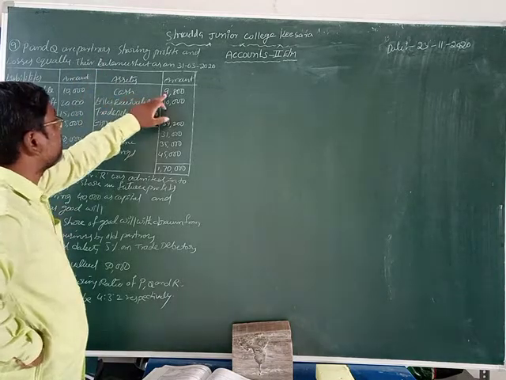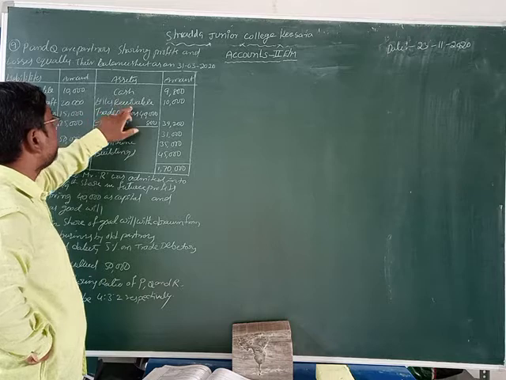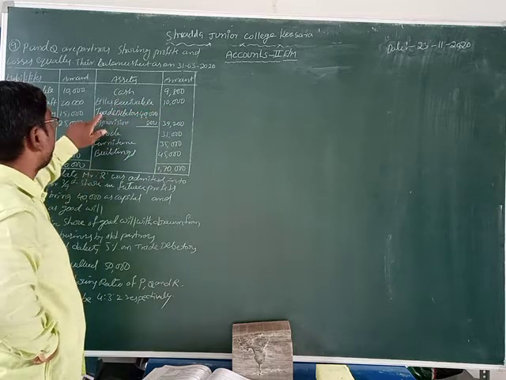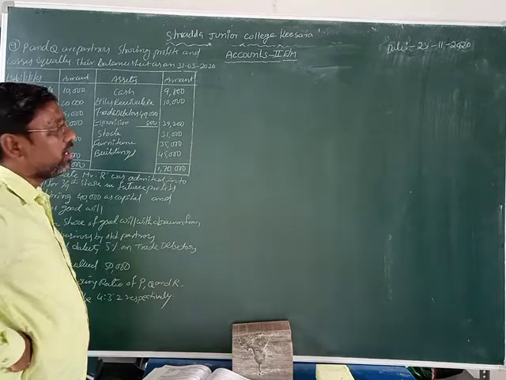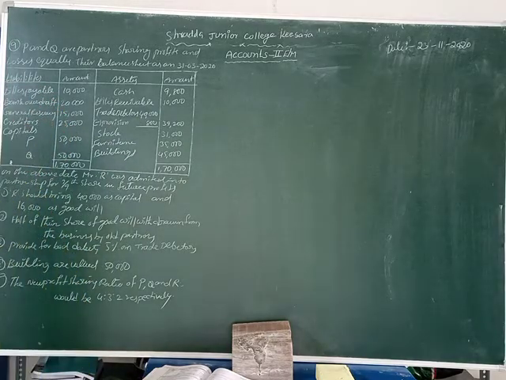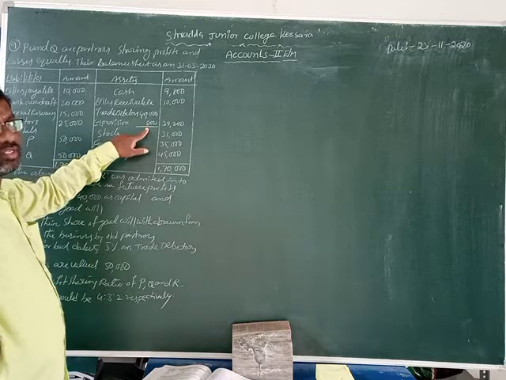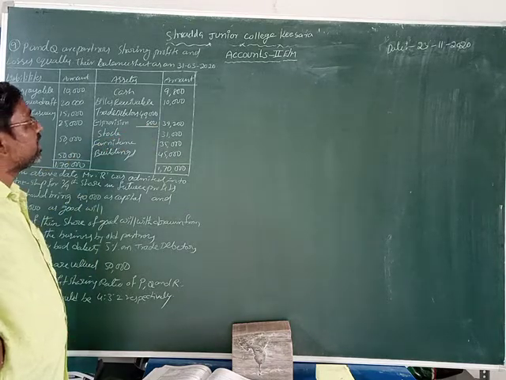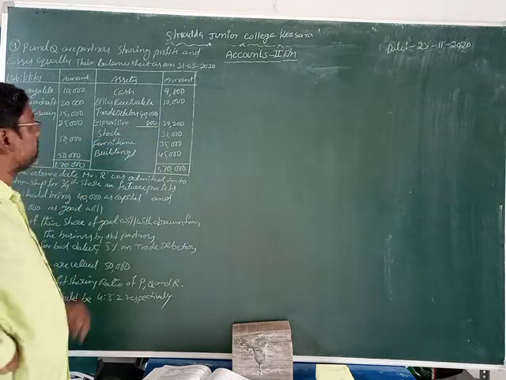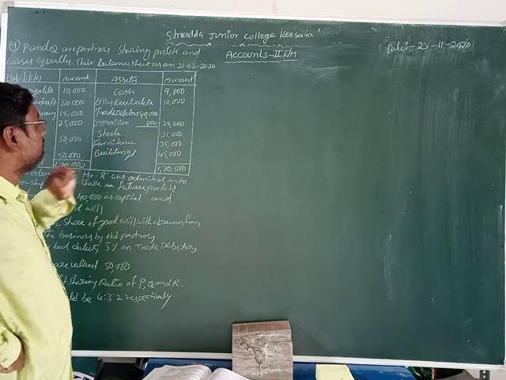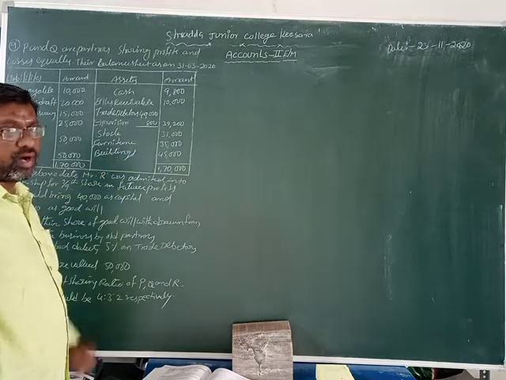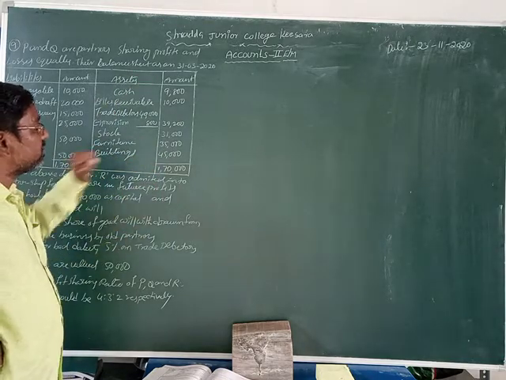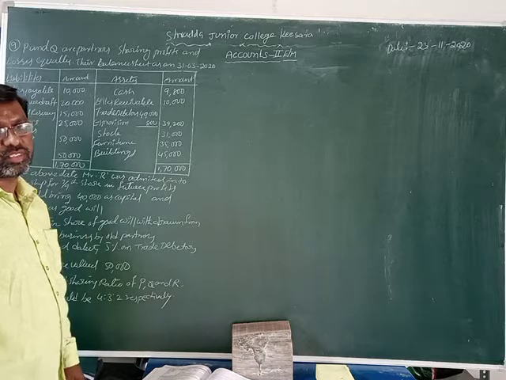Assets: cash 9,800, bills receivable 10,000 rupees, trade debtors 40,000. Already the bad debts amount is given, 800 rupees. So the remaining balance is 39,200 rupees. Stock 31,000, furniture 35,000, buildings 45,000. Now the total amount is 1,70,000 rupees.